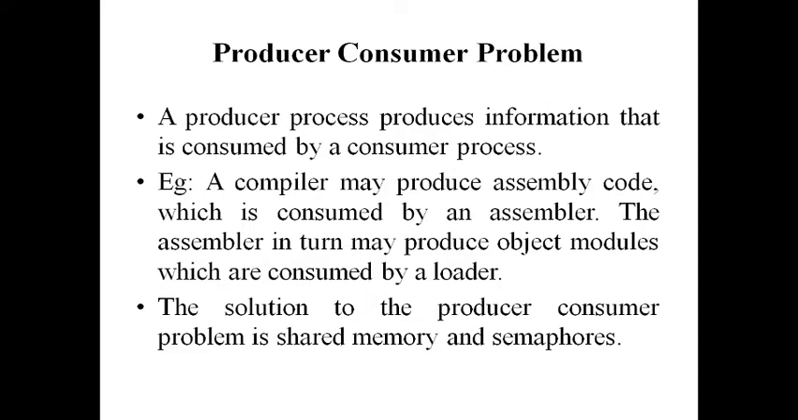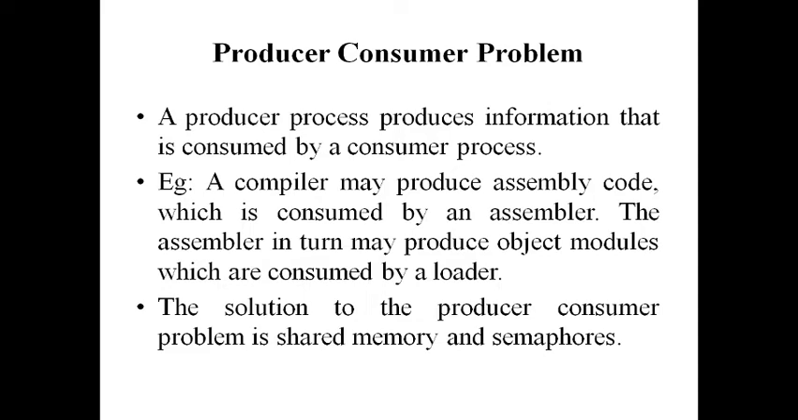This is the first problem, called the producer-consumer problem. Here a producer process will be there and a consumer process will be there. Means two processes. A producer process produces information and the consumer process consumes the information or data. We will see the diagram for better understanding.